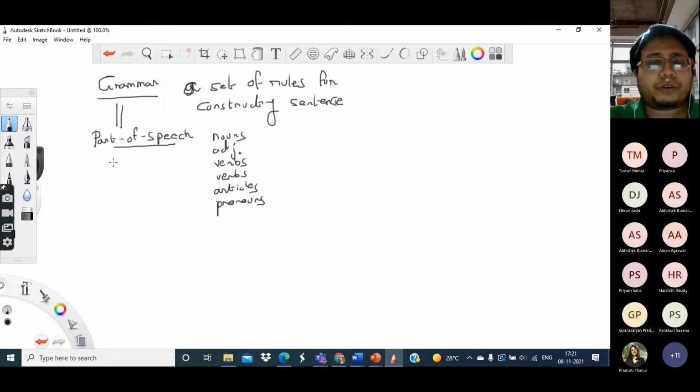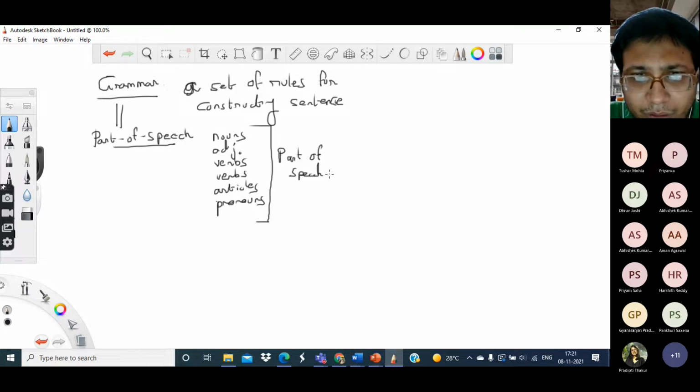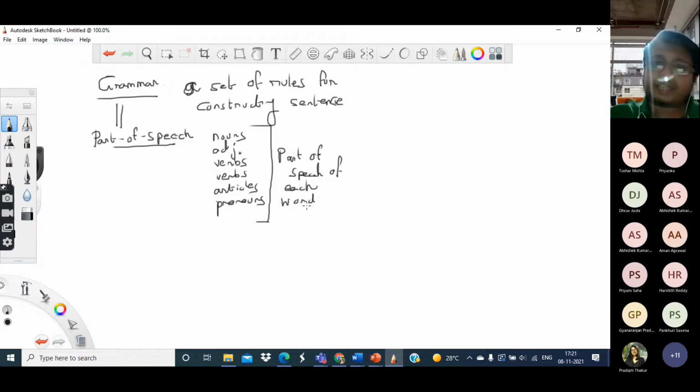So once you have the vocabulary, another important task is marking the parts of speech of each word. It also needs to be remembered that there may be certain words which can be associated with different parts of speech.